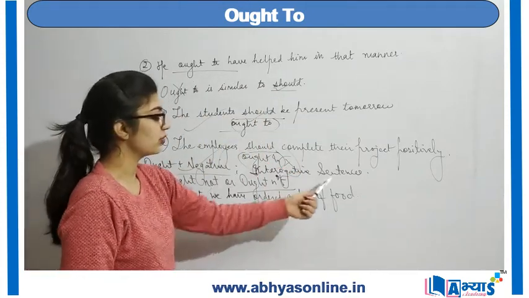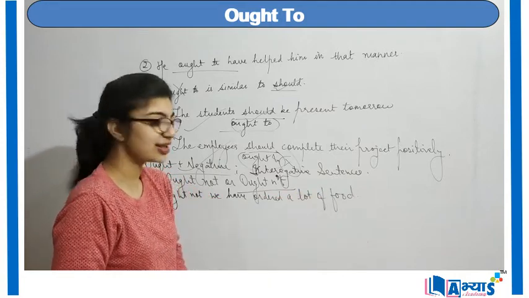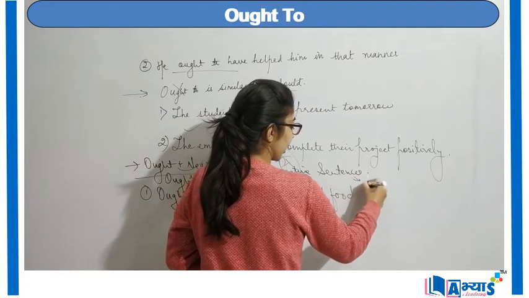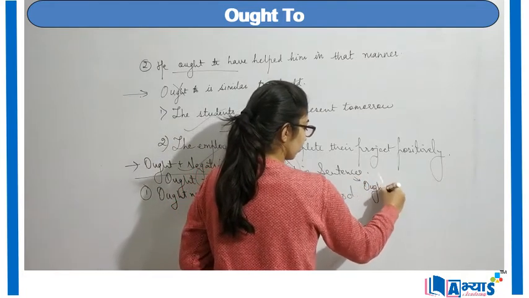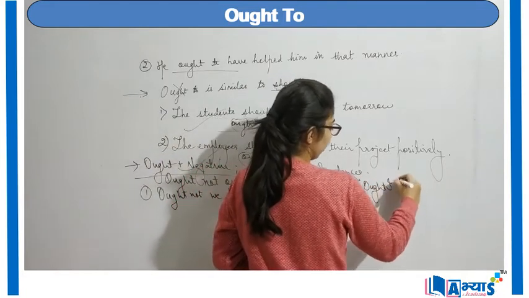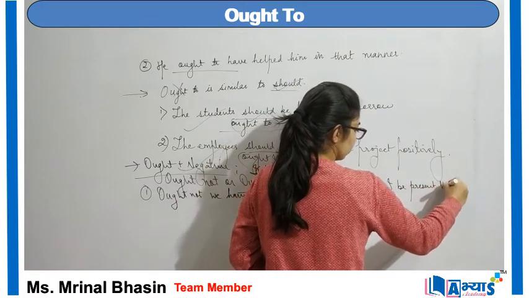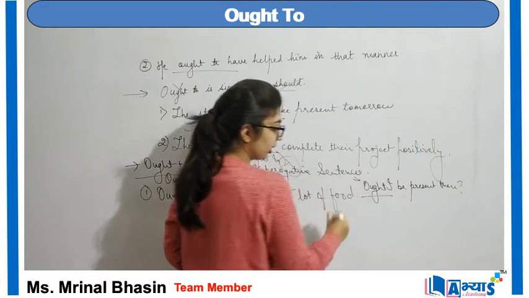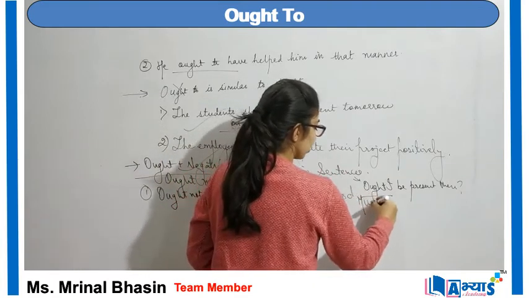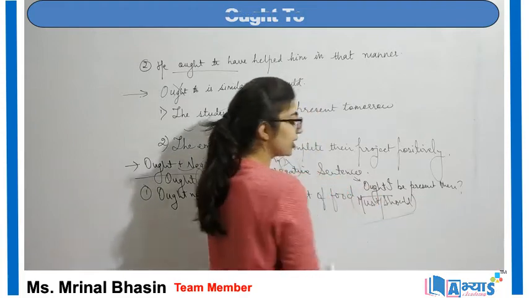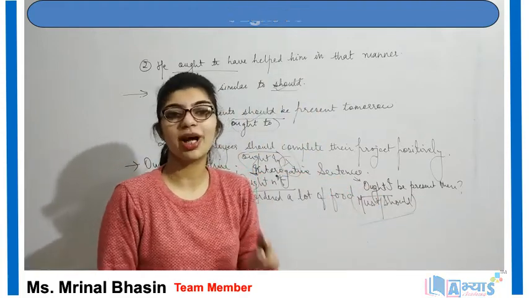Ought can also be used with interrogative sentences. An interrogative sentence can be, ought I be present there. So ought can be as must or should, right? We will always get a sound of must or should while we are using it.